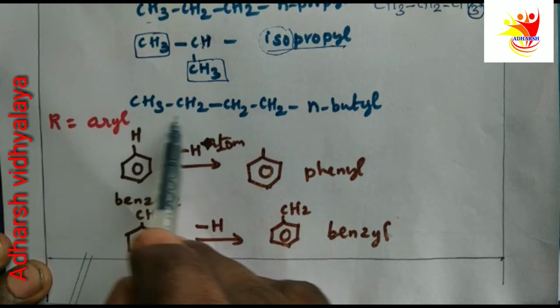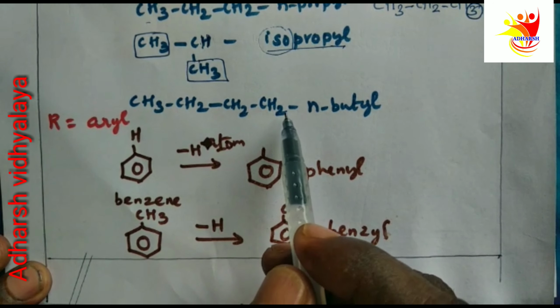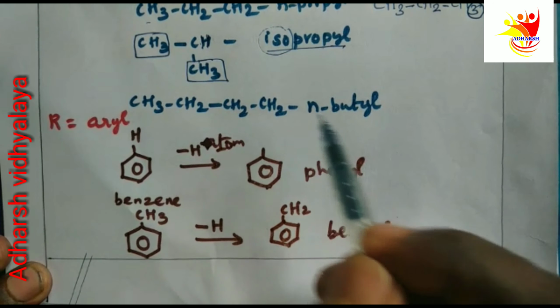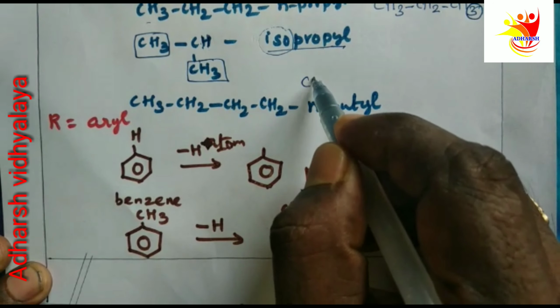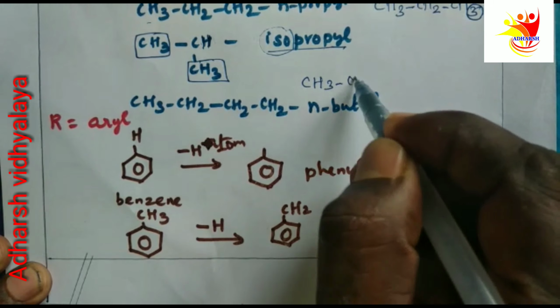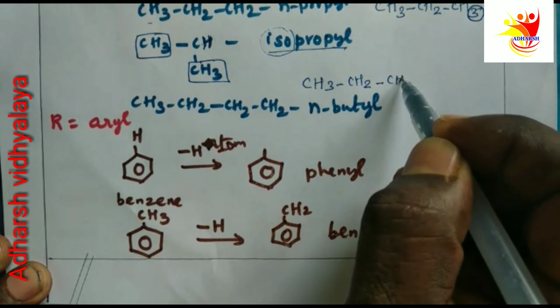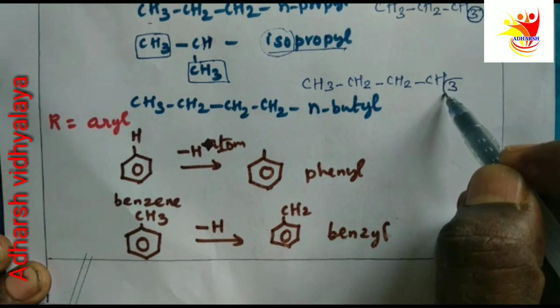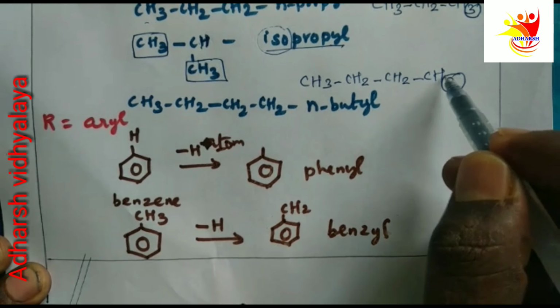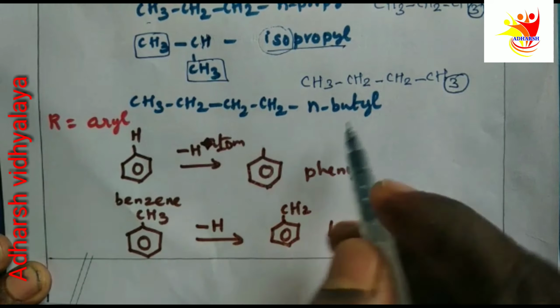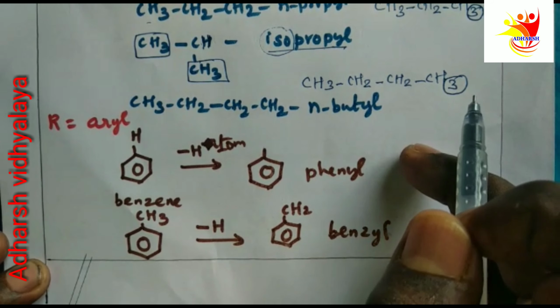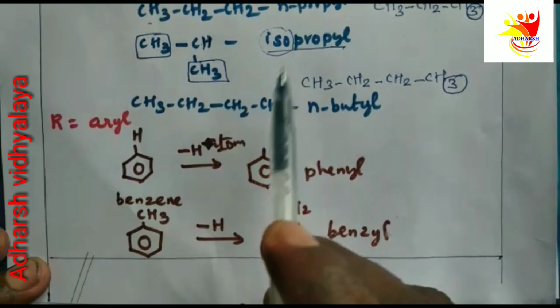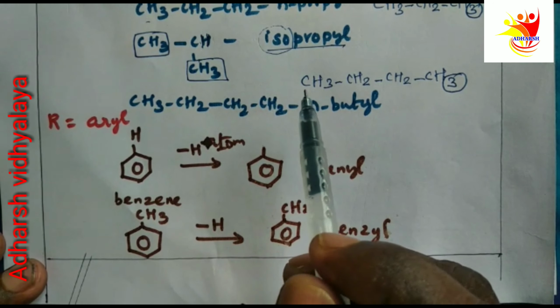Then in n-butane, CH3CH2CH2CH3, one hydrogen atom is removed, and we get the n-butyl group. These are examples of some alkyl groups.